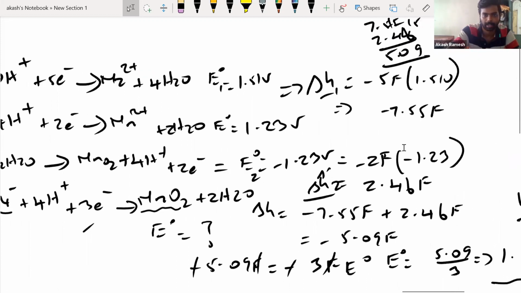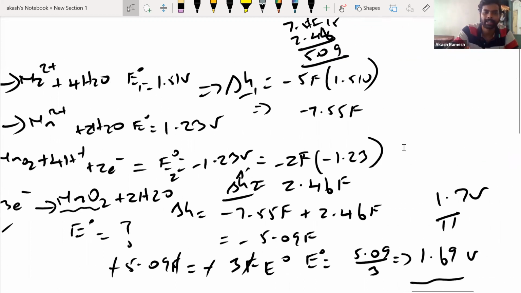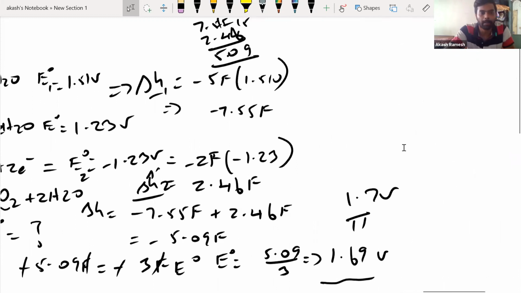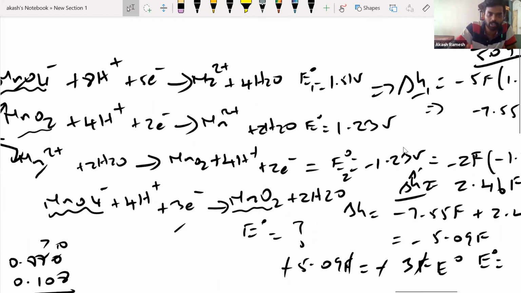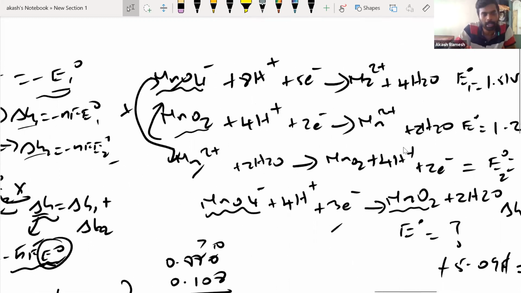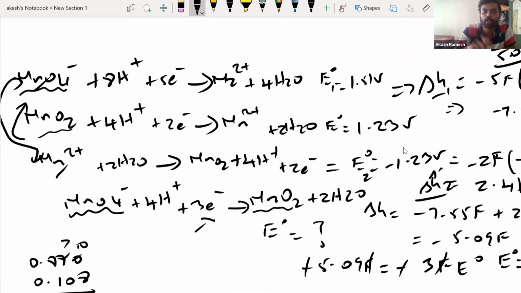Let me put it like this. The number of electrons you see here is 3. It is naturally coming, 5 minus 2 is 3. But say if you don't want any electrons here, then you have to multiply this equation by 2 and this equation by 5. That you have to do, right?